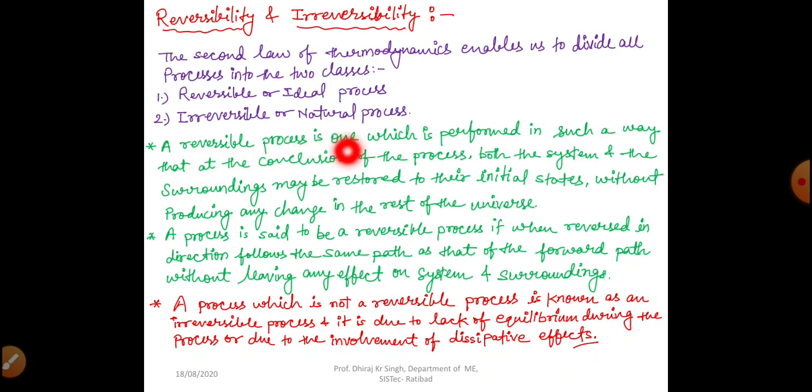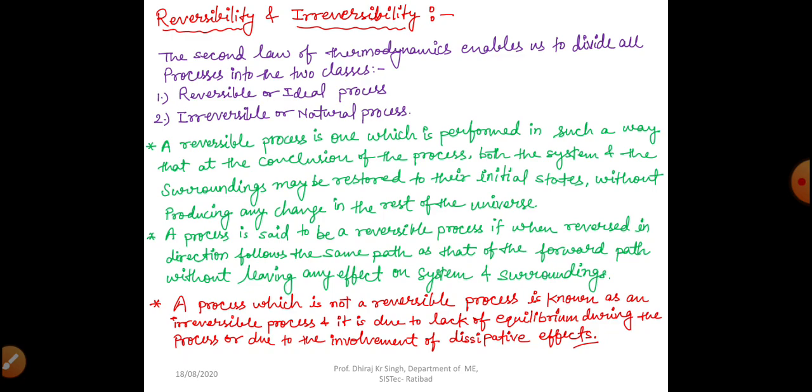So a reversible process is one which is performed in such a way that at the conclusion of the process, both the system and the surroundings may be restored to their initial states without producing any change in the rest of the universe, right?